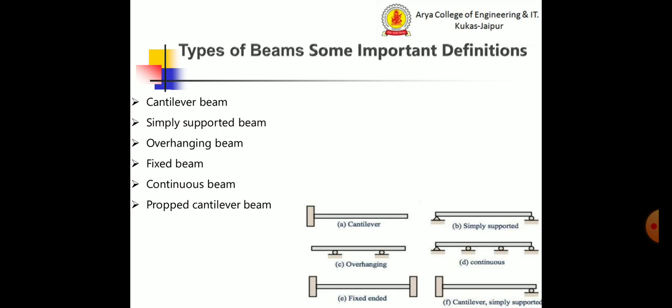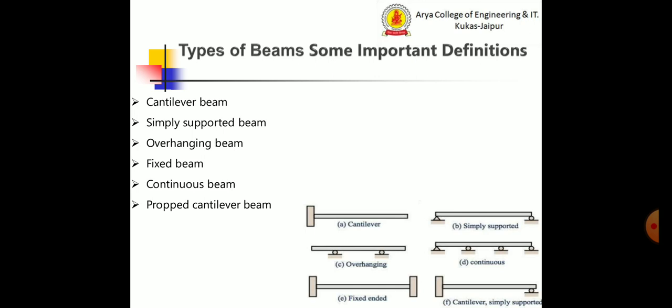The next is the fixed beam. This beam is fixed at both ends, as you can see in figure E. It does not allow vertical movement and rotation of the beam. It is only under shear stress and no movement is produced in these beams. It is used in trusses and other structures.